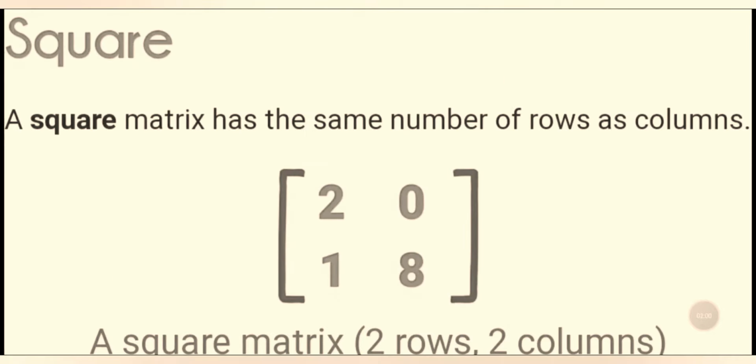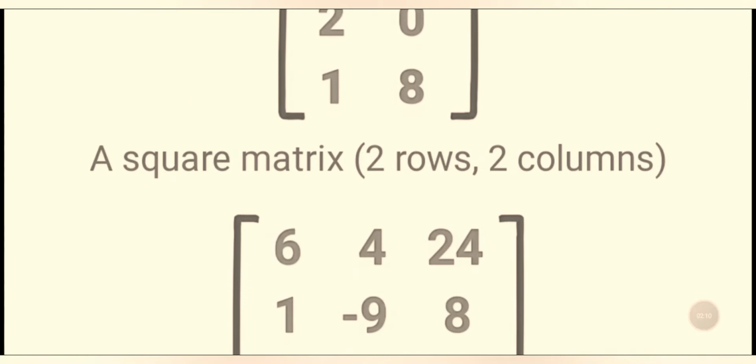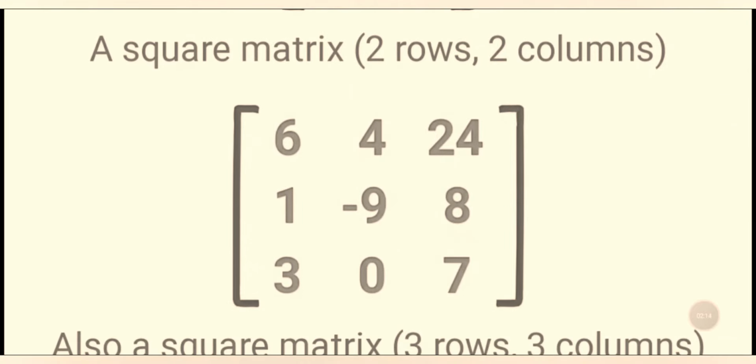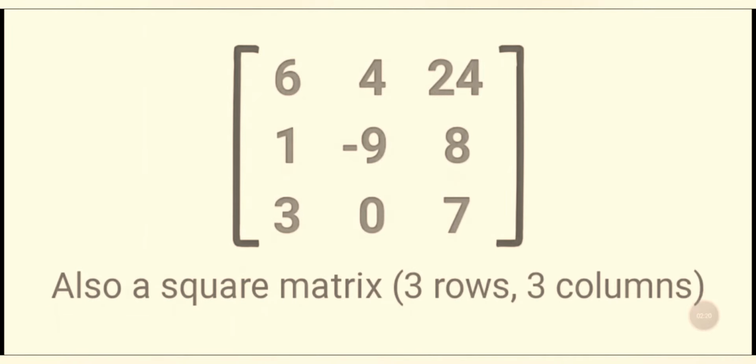A square matrix has the same number of rows as columns. 2, 0, 1, 8. So this is a square matrix of 2 rows and 2 columns. Also 6, 4, 24, 1, minus 9, 8, 3, 0, 7. Also a square matrix, 3 rows and 3 columns. This is an example of a square matrix.